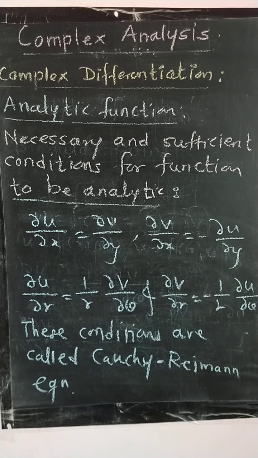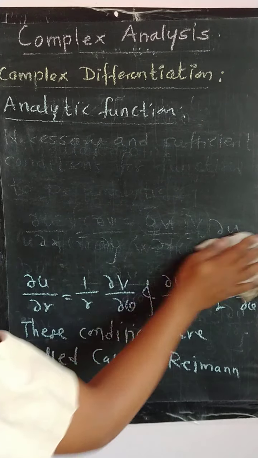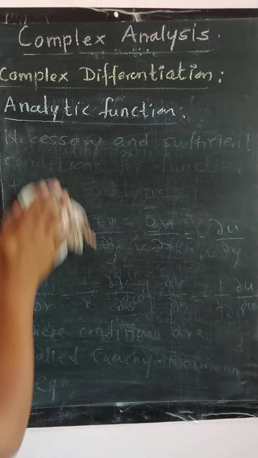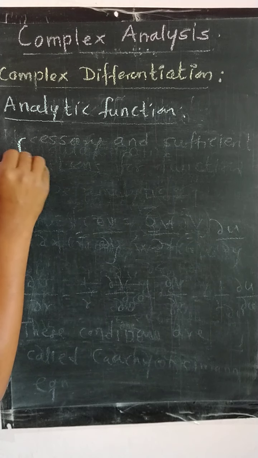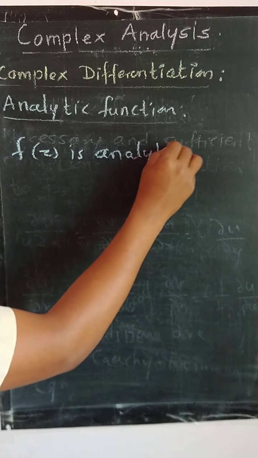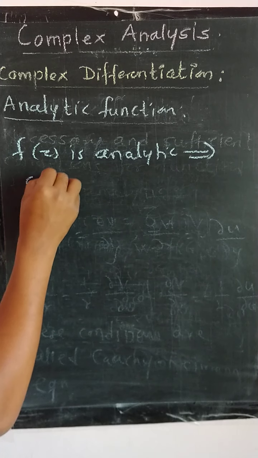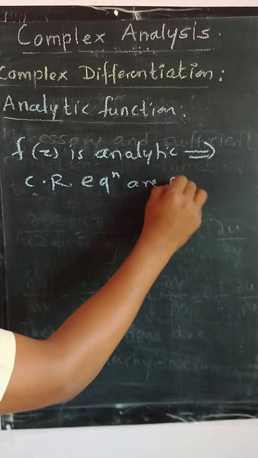So in short, if the function is analytic, then these conditions are satisfied. That is, if f of z is analytic, it implies the CR equations, that is Cauchy-Riemann equations, are satisfied.